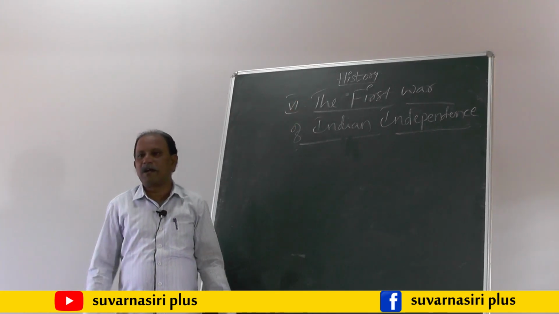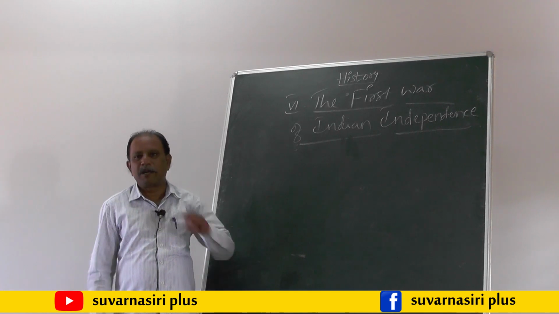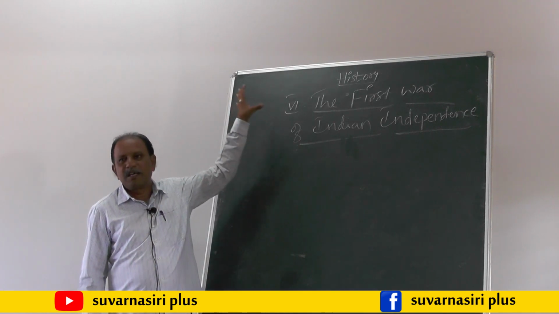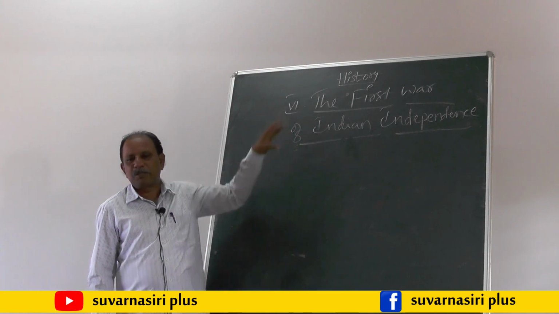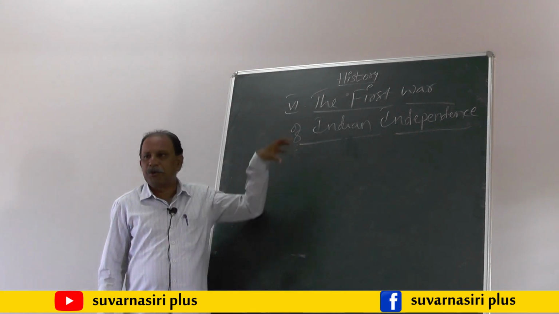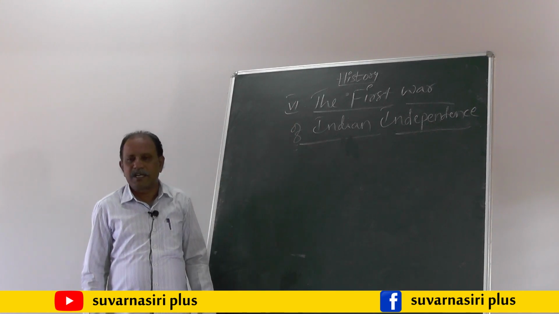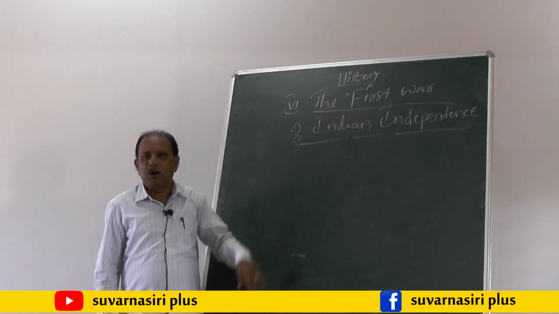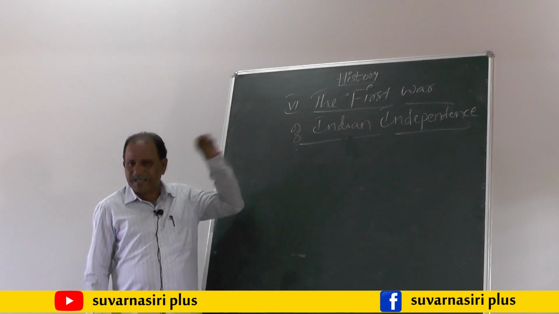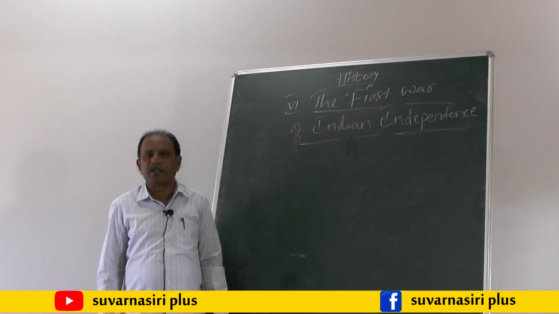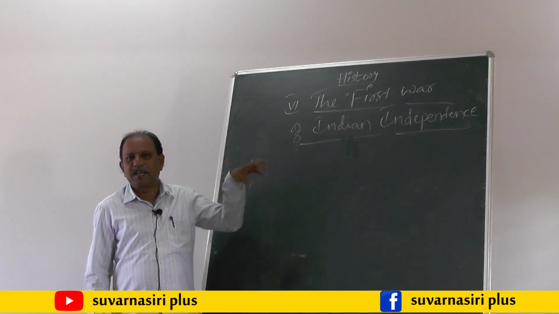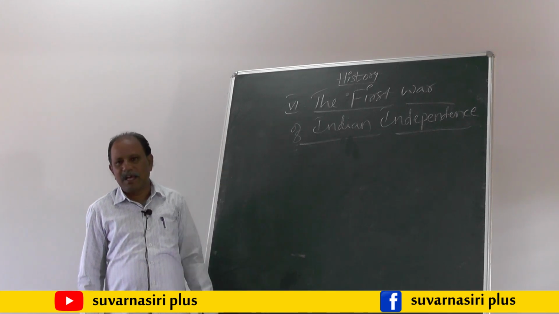In order to expand their power, the British government introduced two new policies: number one, the doctrine of lapse, and number two, the subsidiary alliance system. Due to the doctrine of lapse, many states in India went under the control of the British government. As a result, the kings who lost their power started a revolt against the British government, which resulted in the 1857 revolt.